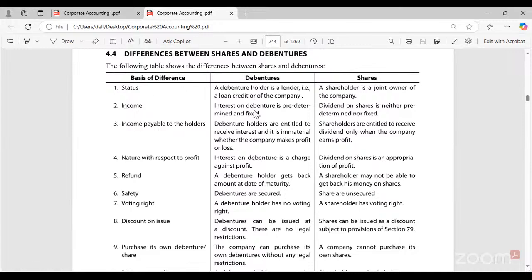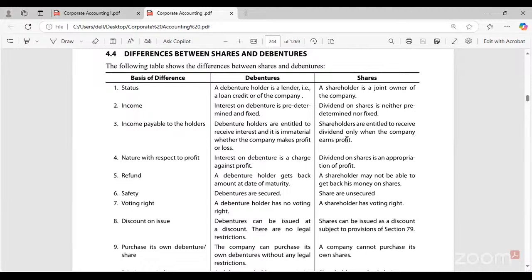From the income perspective, debenture holders will get interest on debentures, which is going to be fixed and predetermined, fixed before issuing the debentures. Whereas shareholders are entitled to receive dividend only when the company earns profits.